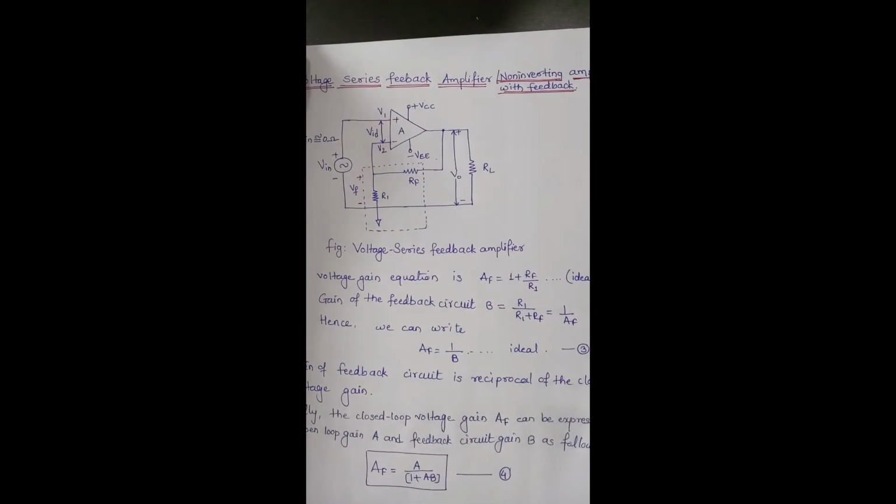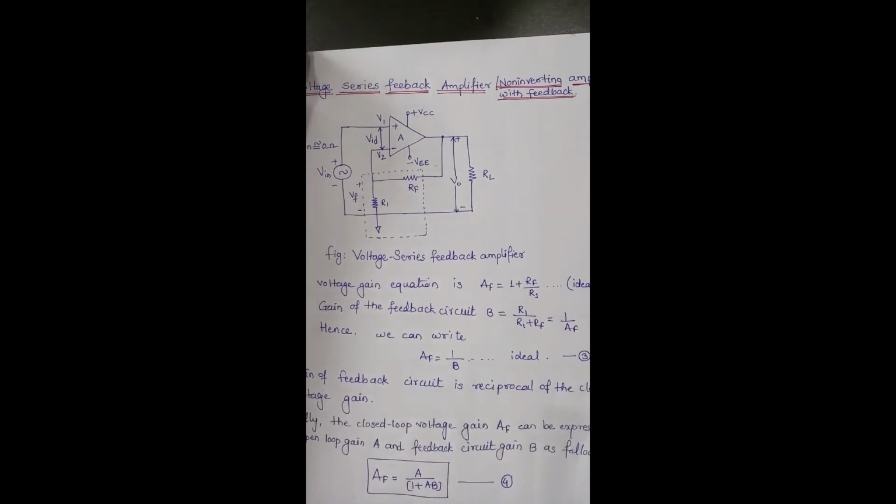Welcome everyone. In the last lecture for voltage series feedback amplifier, which is nothing but a non-inverting amplifier with feedback, we have seen the voltage gain of the amplifier, and for which also we have derived the voltage gain AF in terms of open loop gain and gain of feedback network.